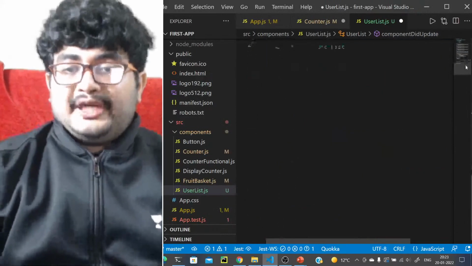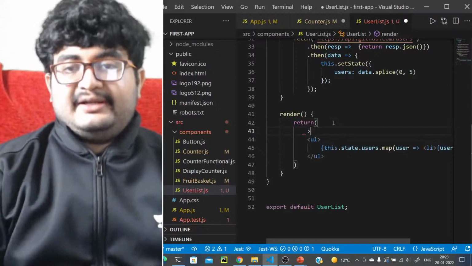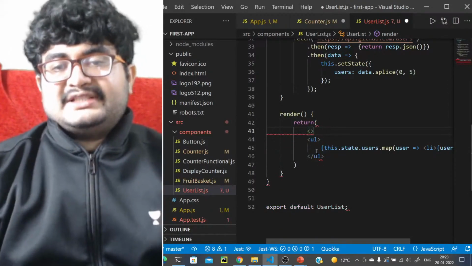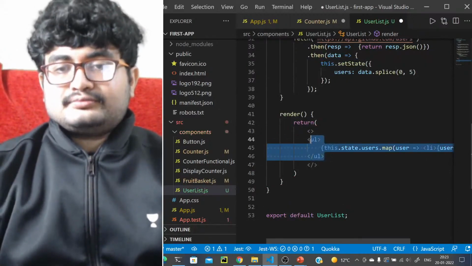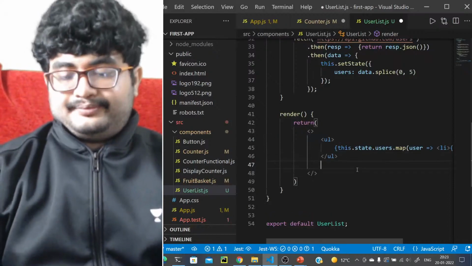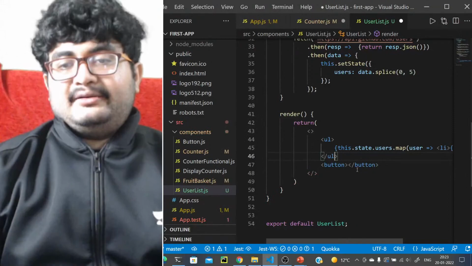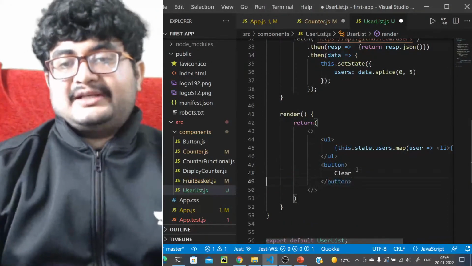So what we can do here, we can add a button, just so that we can trigger some update, right? Button, and what it will do is on click, let's call it clear, right?